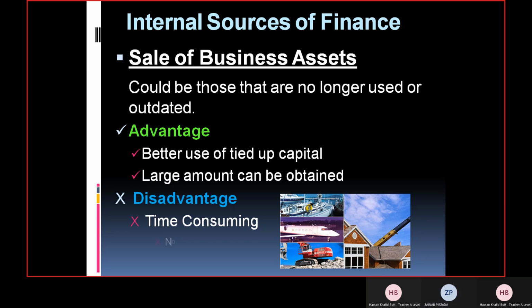Yes, sir. All right. The second disadvantage is not available to small or new businesses. And why is it so? The reason is that generally small businesses do not have surplus assets, because whatever they buy they want to use. They have just started their new business and all the costs are new. So that's why they cannot sell their surplus equipment. They don't have any extra.